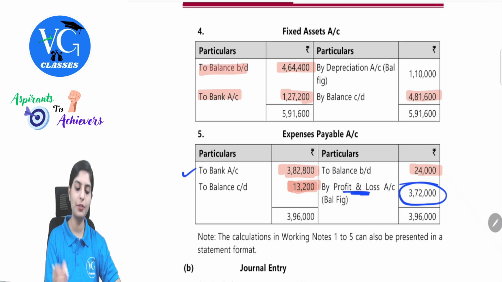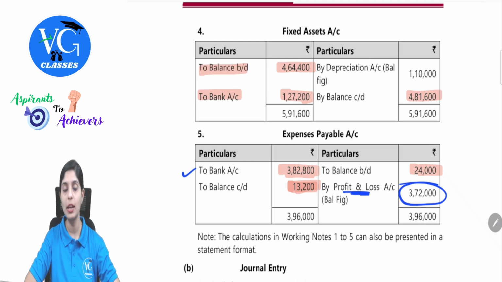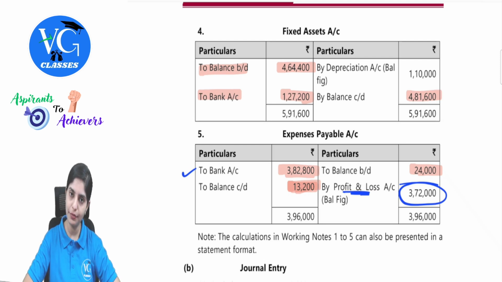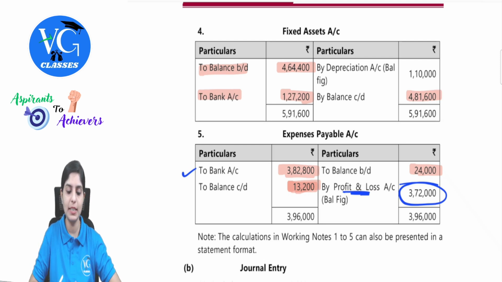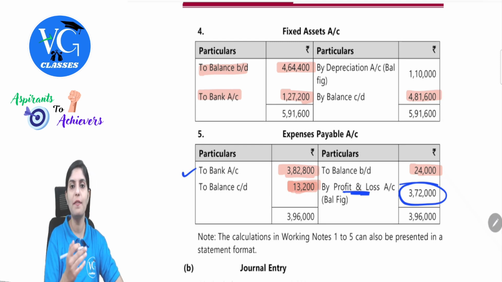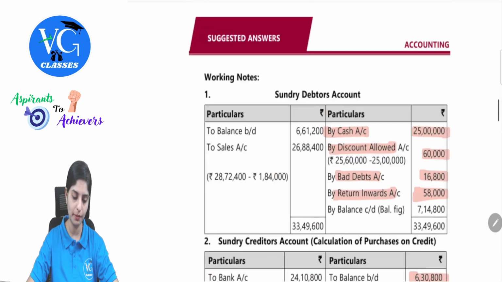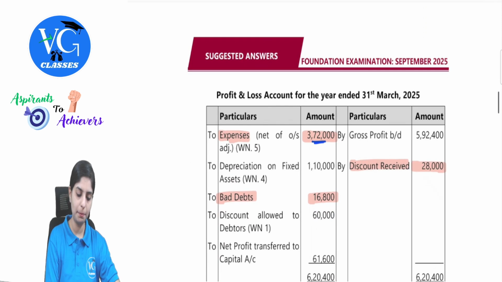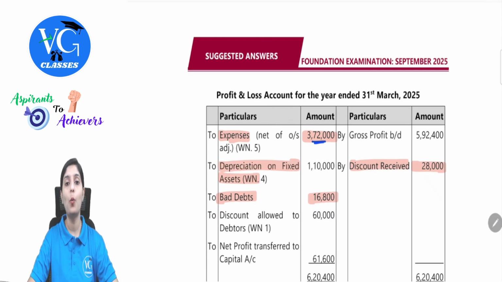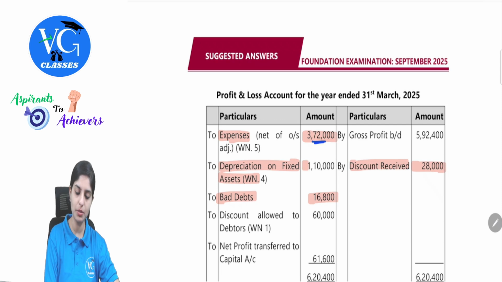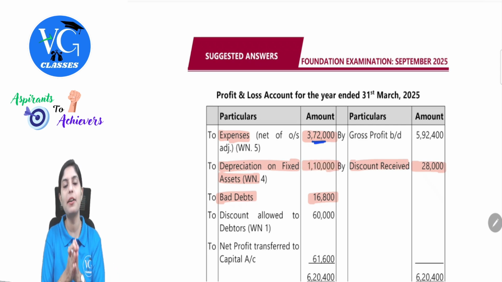There was an opening balance given, there was a closing balance available for fixed assets as well, and they have clearly mentioned in the question, no fixed asset was sold in the current year. So there is a difference which will be nothing but depreciation on machinery, because this is an asset. So every year depreciation should anyway be charged. So the balancing figure will be depreciation 1,10,000, which will appear in the profit and loss account. Depreciation on fixed assets. Are you observing why preparing ledger accounts as working note becomes important? Because these are nothing but incomplete, unavailable information to us, wherein we are figuring it out by making the respective transactions entered.